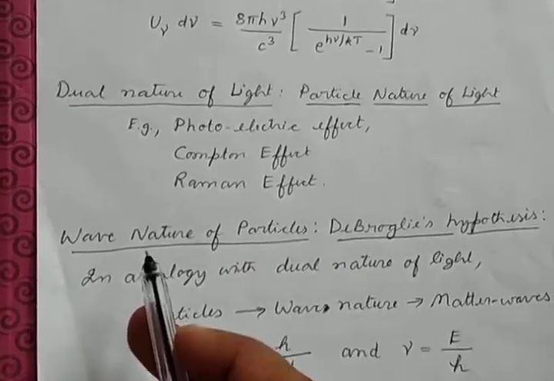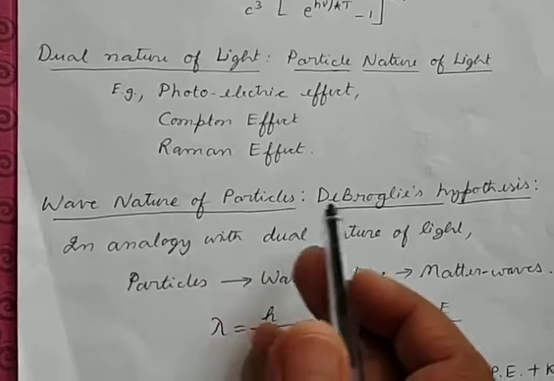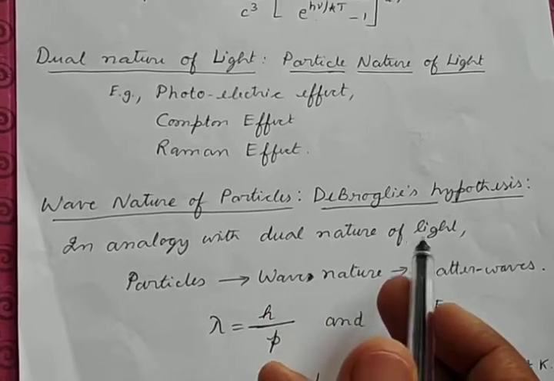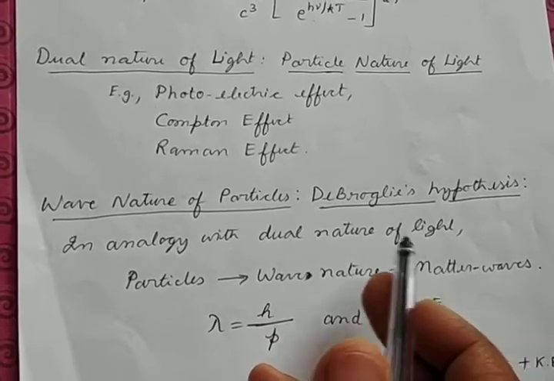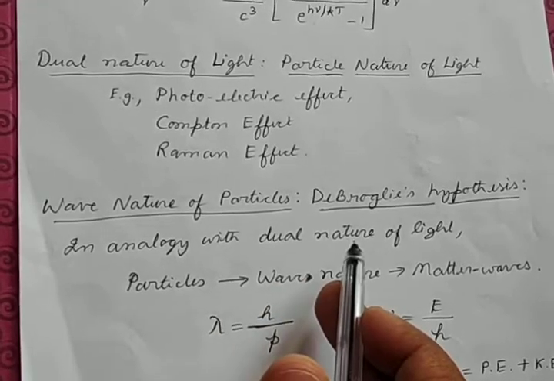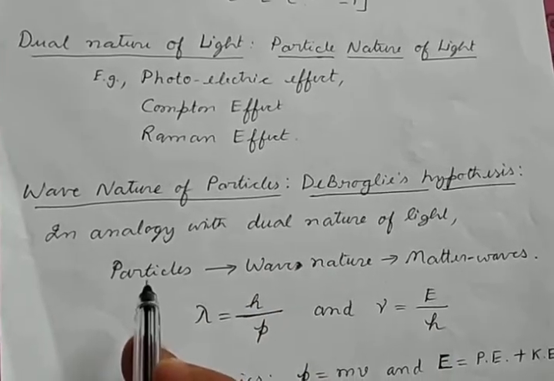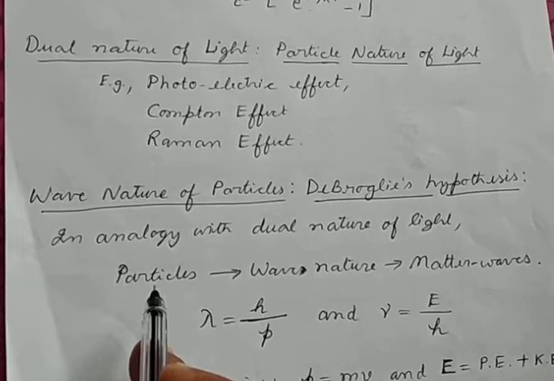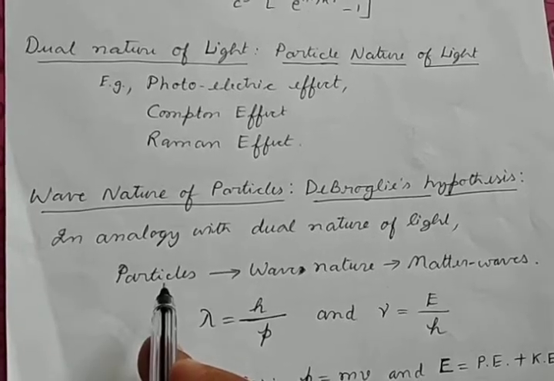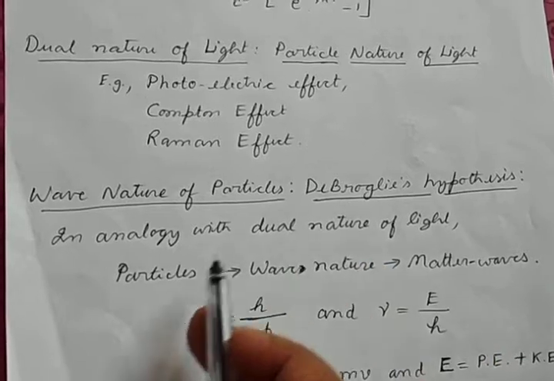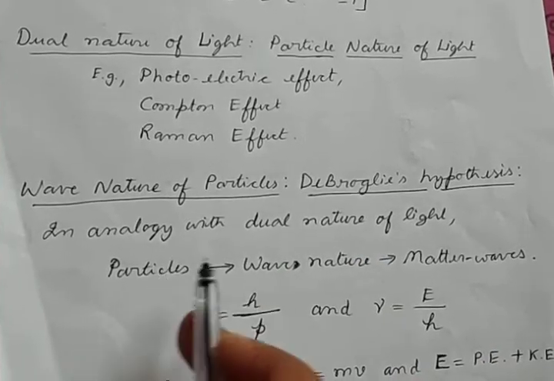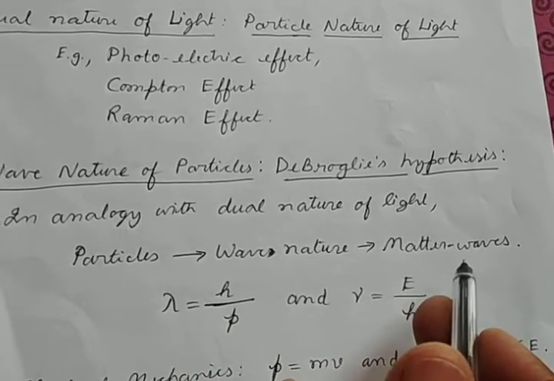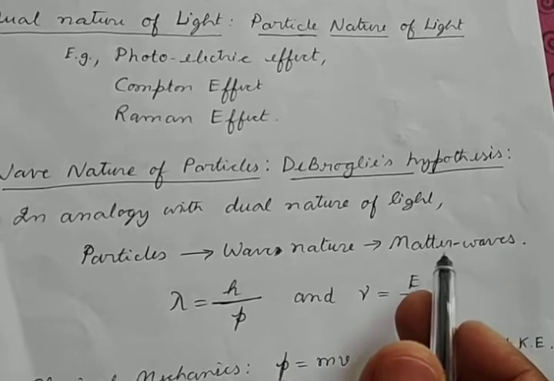Now let us see the further development, that is de Broglie's hypothesis. In analogy with the dual nature of light, light is energy and it has two natures, wave nature and particle nature. Now any particle or mass you take is also the same as energy, but we know that mass usually shows its particle nature. So according to de Broglie, any particle or mass should also exhibit wave nature, and those waves are called matter waves. So this is known as the wave nature of particles.